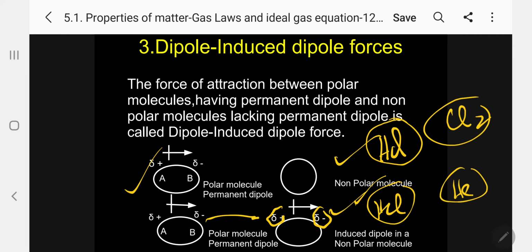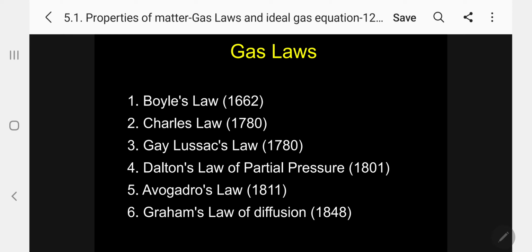Okay, that is regarding intermolecular forces between gas molecules. Dear students, these intermolecular forces are well discussed in the CBSE but not in the state board books. But we need this syllabus. So let me now concentrate on gas laws which are applicable for any gas.